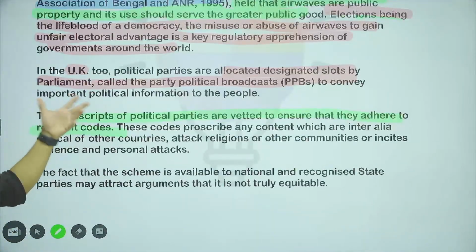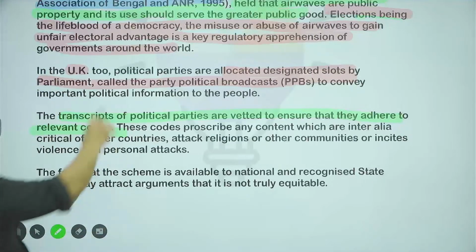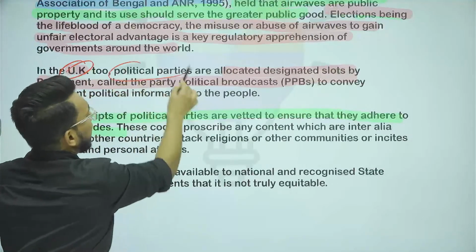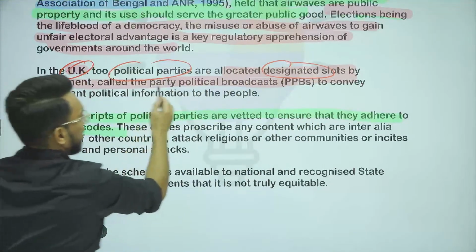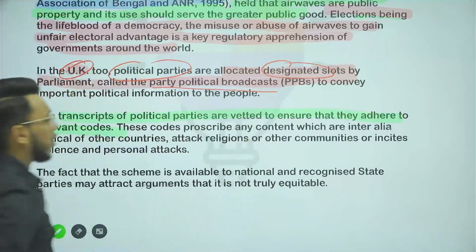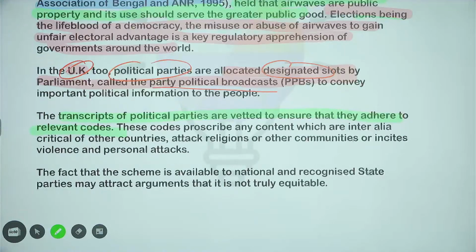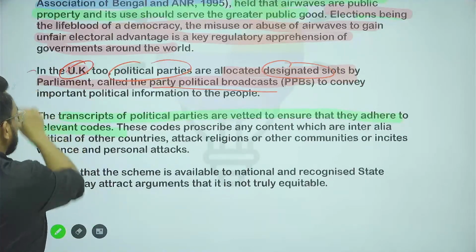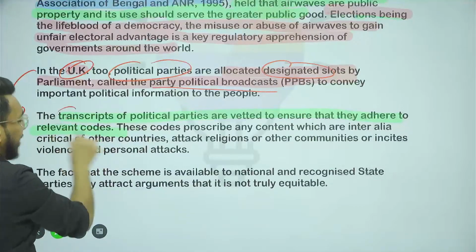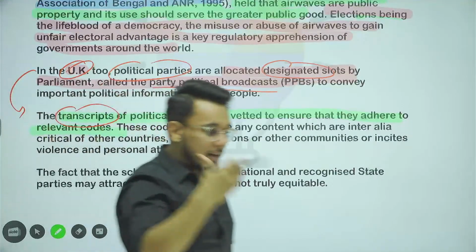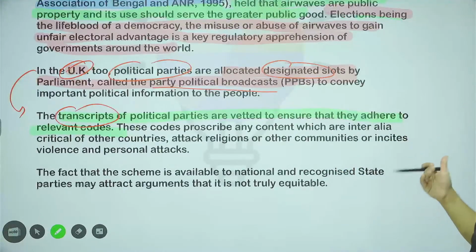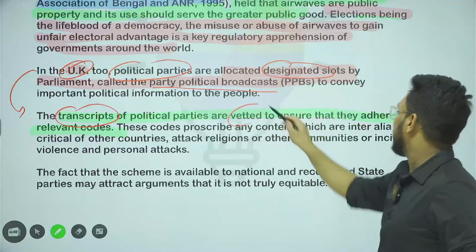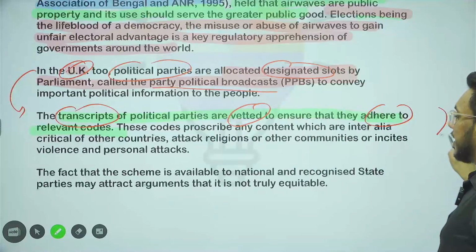Now, such a thing is not unique to India. It was done in the US also, and even in the UK, the political parties are allocated designated slots, which are called the party political broadcast. Moreover, the transcripts of what the political parties are saying are also vetted to ensure that they adhere to the relevant codes.